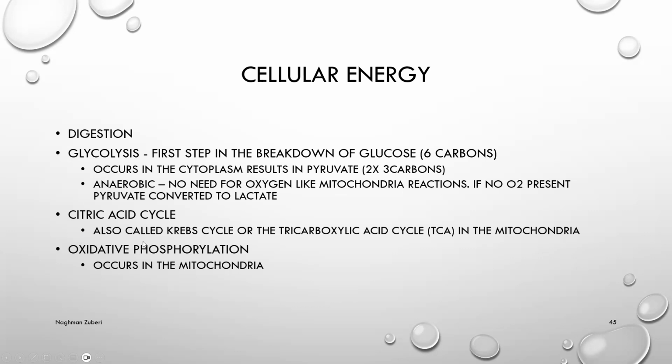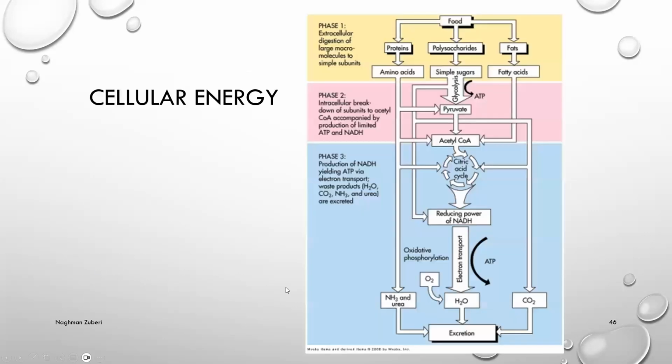Citric acid cycle, also known as Krebs cycle, we have discussed it in a different lecture. The Krebs cycle, or the tricarboxylic acid cycle, in the mitochondria. Then oxidative phosphorylation, it occurs in the mitochondria.